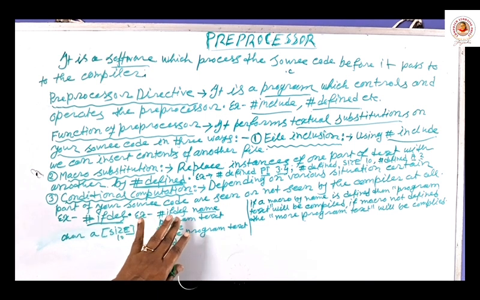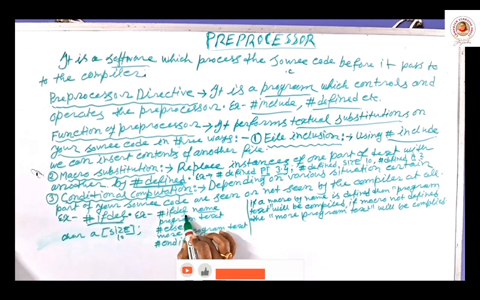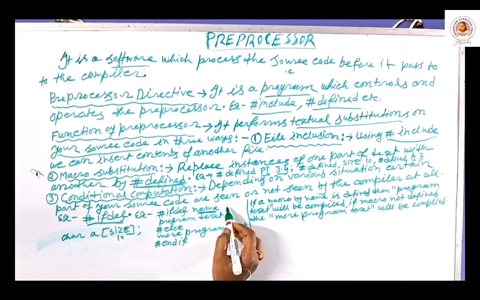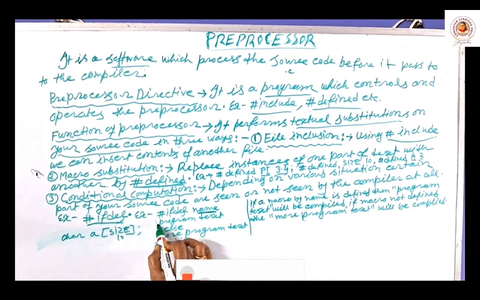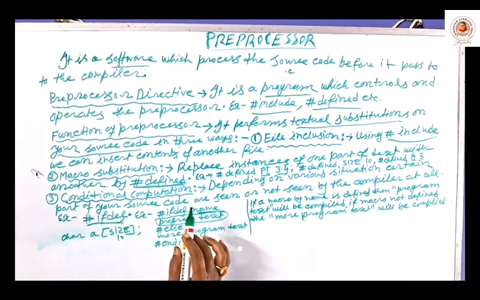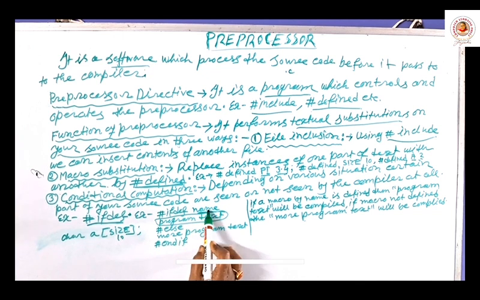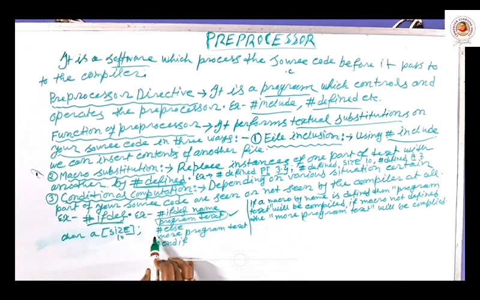That means with the help of #ifdef I am defining a name like a condition. If it is defined, then this part of your code will be compiled, not this part. If this name is defined, then this part of code will be compiled. If this name is not defined, then the other part of code will be compiled.